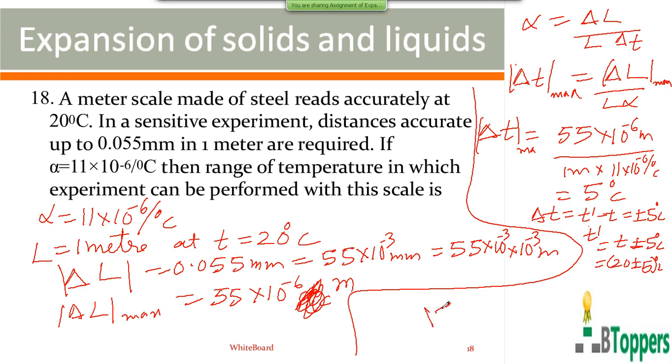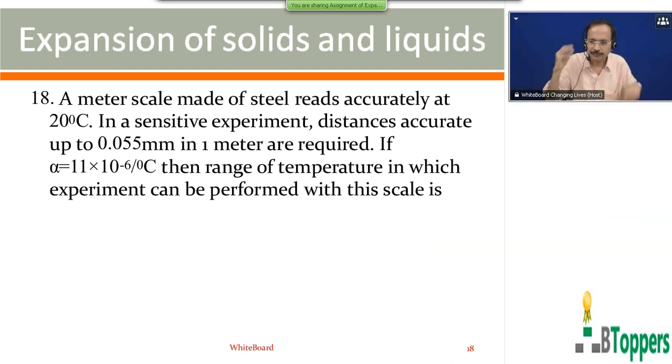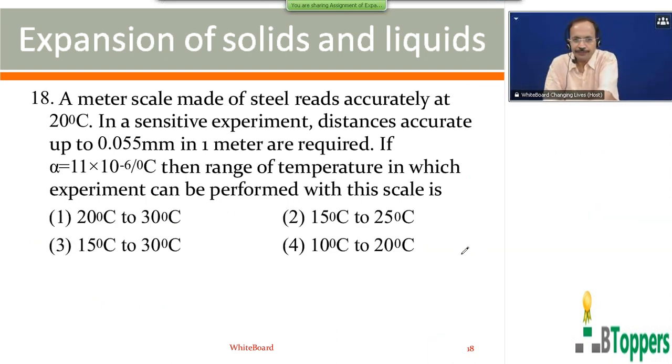So the range of temperatures where you can perform the experiment, allowing for the given maximum error, is between 15 degree centigrade and 25 degree centigrade. If you want to copy the working, you can pause and copy it. So for question number 18, the second option will be the answer.